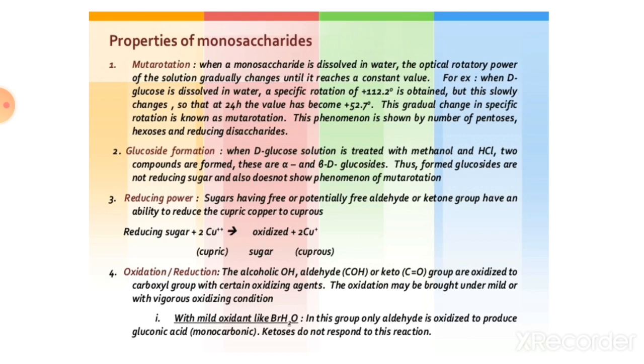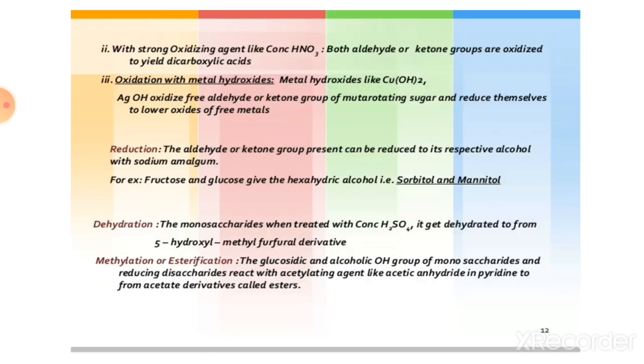Means when oxidation occurs with bromine water, only the aldehyde group is involved in that reaction, and the ketone group is not responsible for that oxidation process. Next is oxidation with a strong oxidizing agent like concentrated HNO3. Both aldehyde and ketone groups are oxidized to yield dicarboxylic acid.